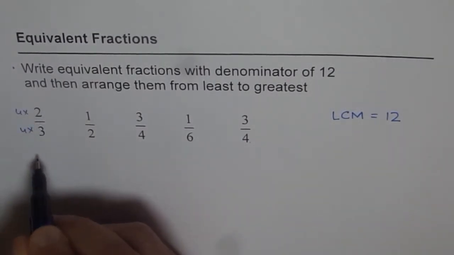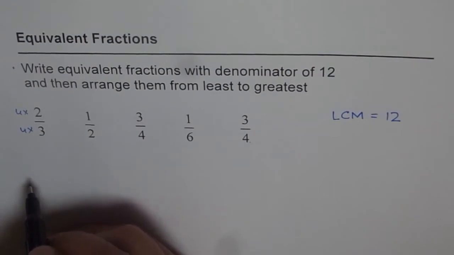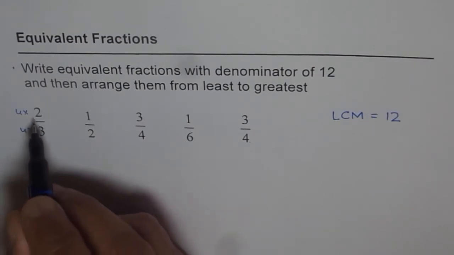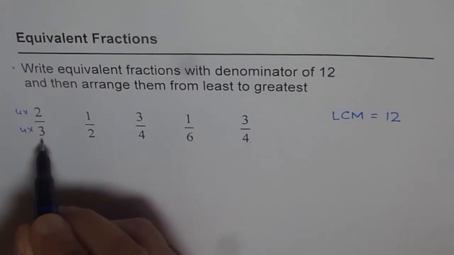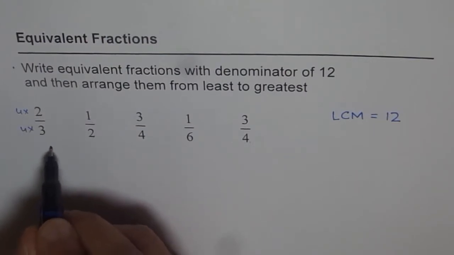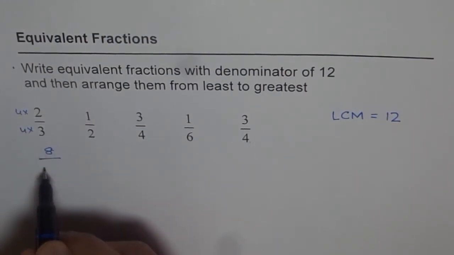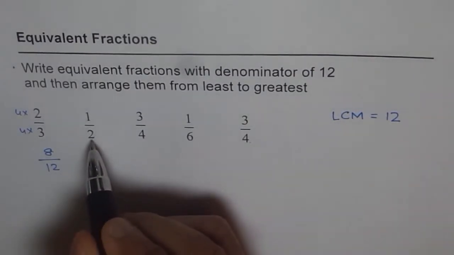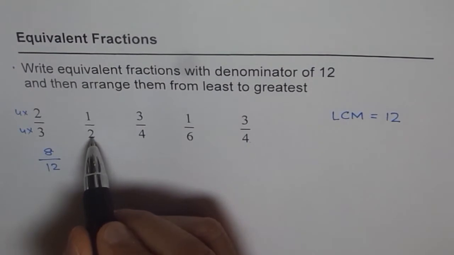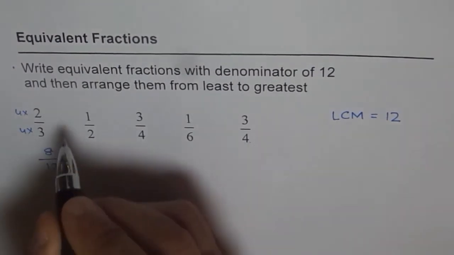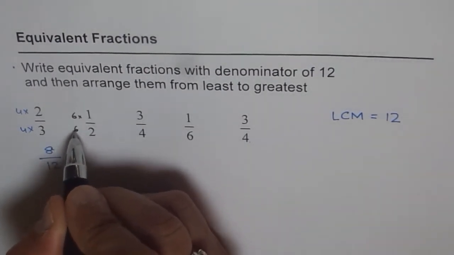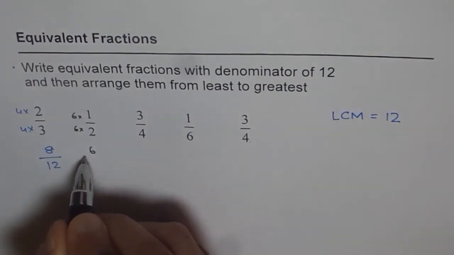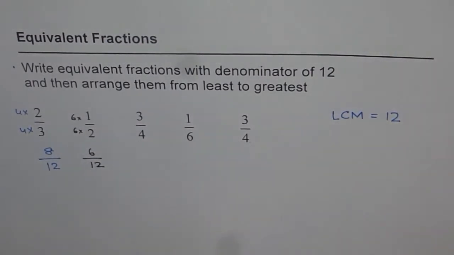So once I do that, I can get fractions in the form of equivalent fractions with denominator 12. 4 times 2 is 8 and 4 times 3 is 12. So I got that one. Similarly, we can do the next. What when multiplied to 2 will give us 12? The number is 6. So we'll multiply by 6, right? So we get 6 over 12 for this one.